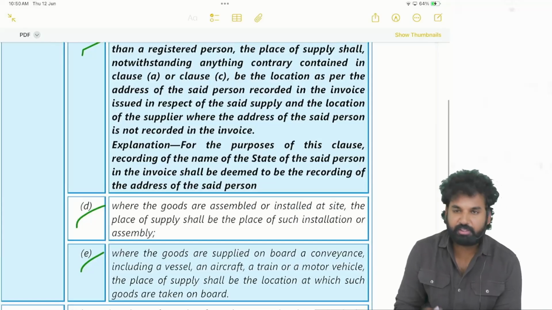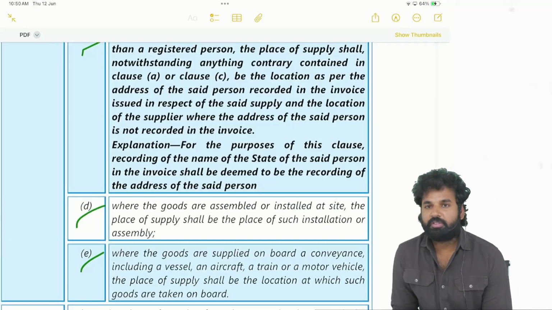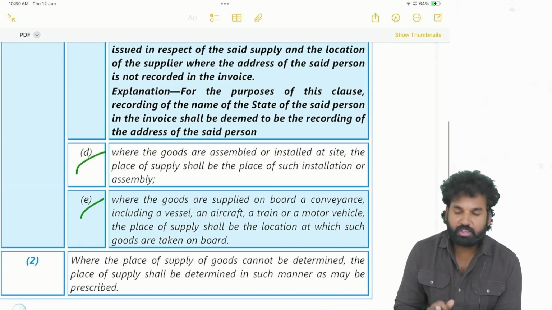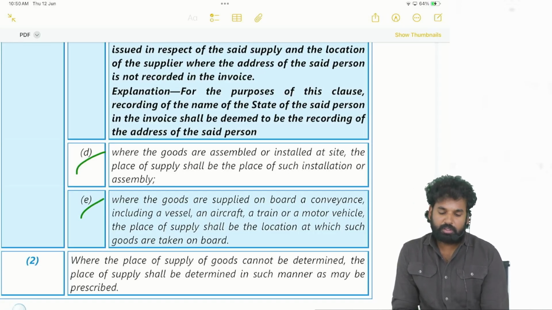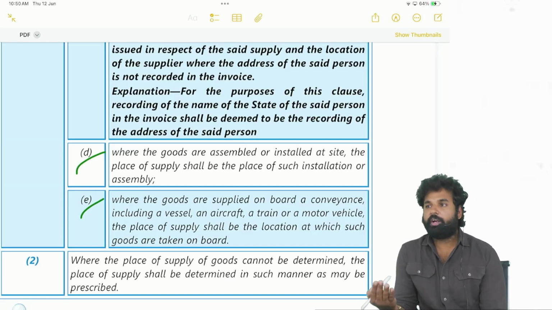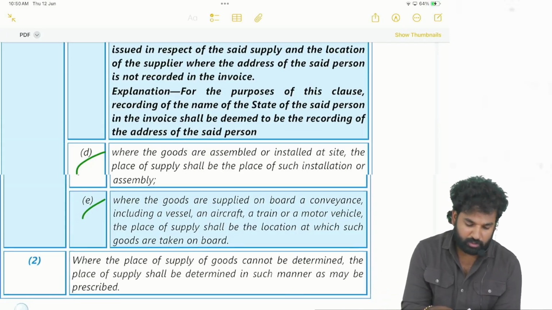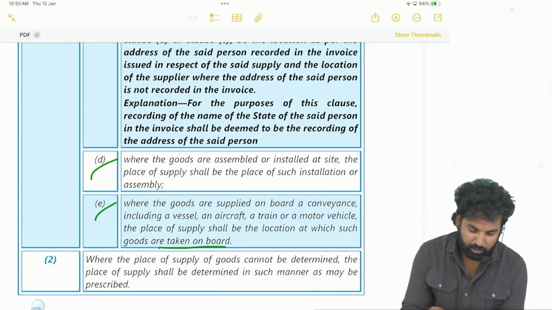Next, when the goods are assembled or installed at site, the place of supply will be the place of such installation or assembly. Where the goods are supplied on board a conveyance, conveyance means it may be a motor vehicle, it may be a train, or it may be an aircraft. When the goods are supplied on board a conveyance, then the place of supply will be the location where the goods are loaded onto the conveyance, that is, taken on board the conveyance.